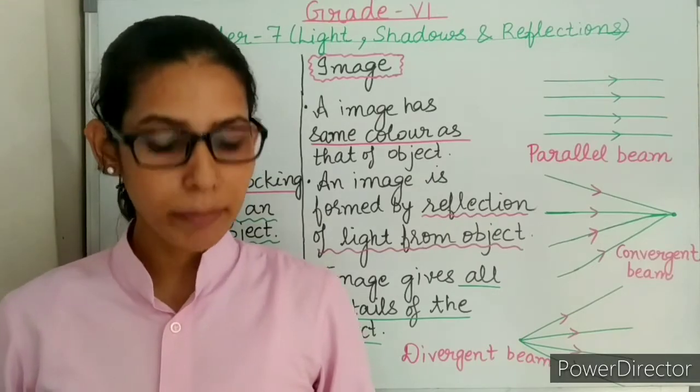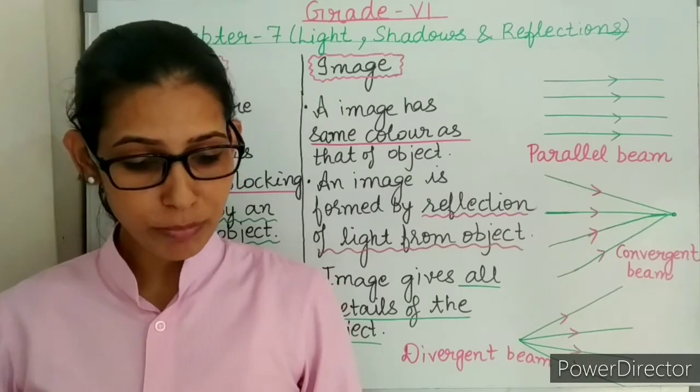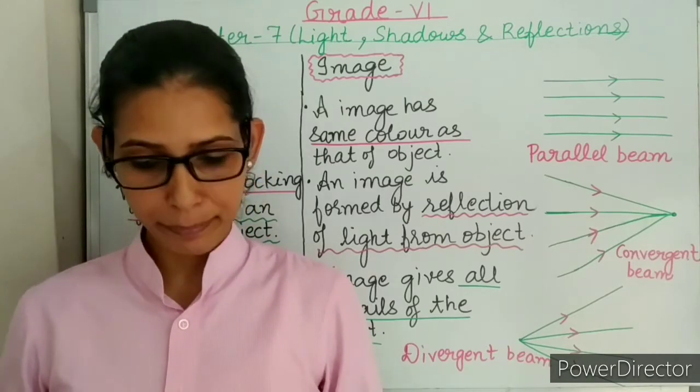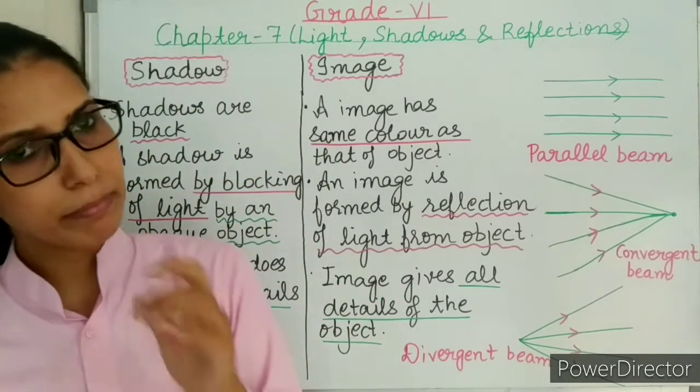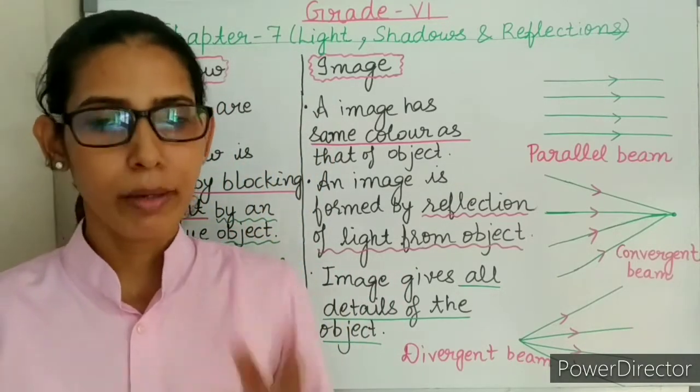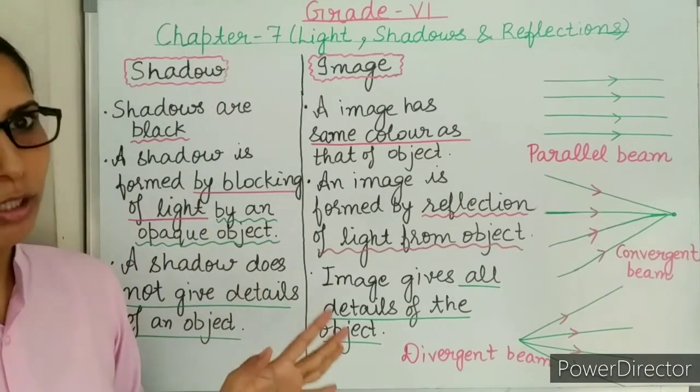Place a transparent colored paper in front of the beam of the torchlight. Place an object. Is the shadow of the object colored? If yes, why? The shadow of any object is always black. It's always dark, because a shadow is formed by the blocking of light by an opaque object.